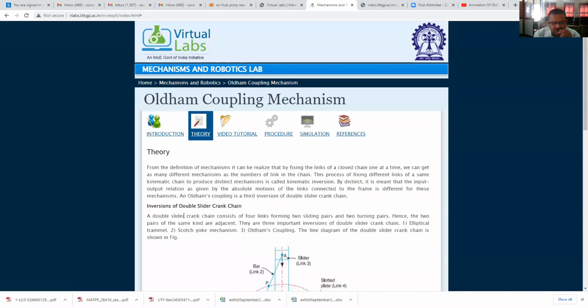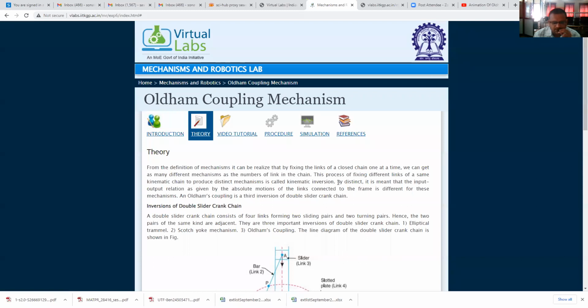Now theory. From the definition of mechanisms, it can be realized that by fixing the links of a closed chain one at a time, we can get as many different mechanisms as the number of links in the chain. This process of fixing different links of the same kinematic chain to produce distinct mechanisms is called kinematic inversion.